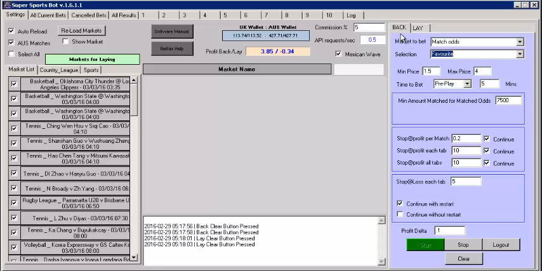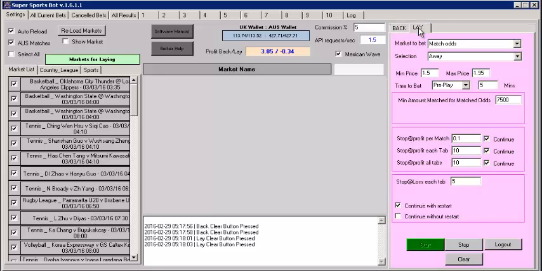Okay, and what it allows us to do with laying is to have something different, and I've got matched odds and I'm laying the away team between 1.5 and 1.95. You can see there I'm betting before play starts. You can, if you want to, bet in play, but I'm betting before start and 5 minutes before that. Down here I'm only looking for a 10p profit per match, and I've got a stop loss of 10 and 10. Stop profit of 10 each tab, and all tabs at 10.